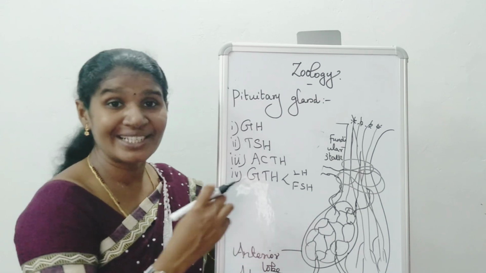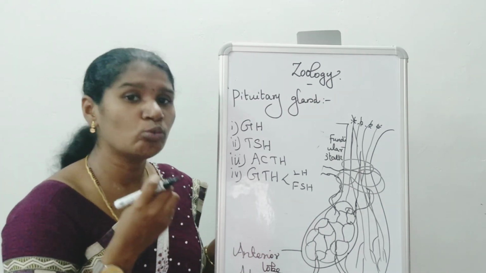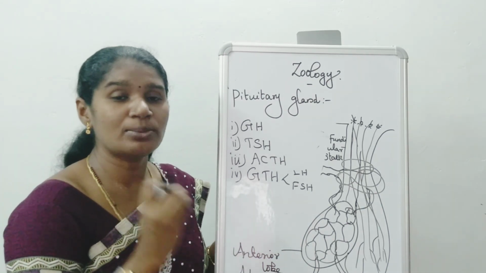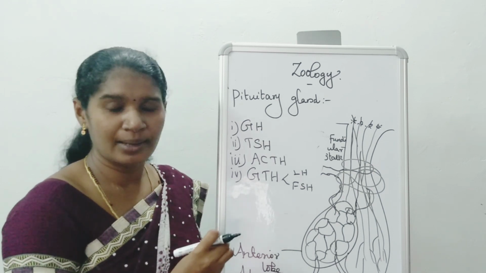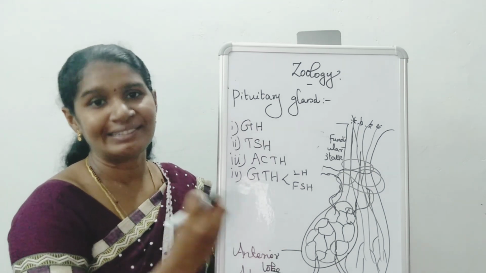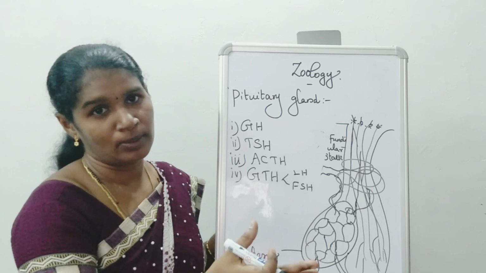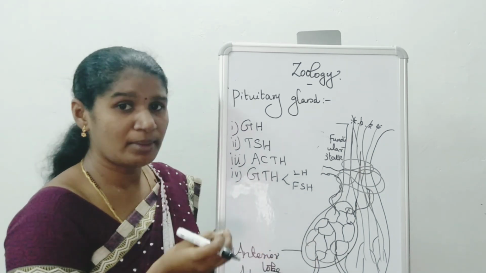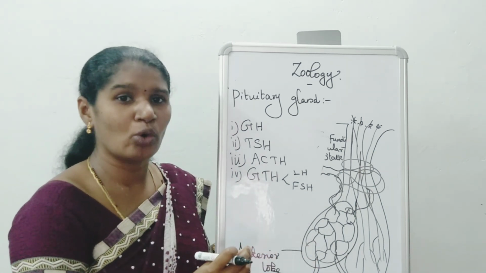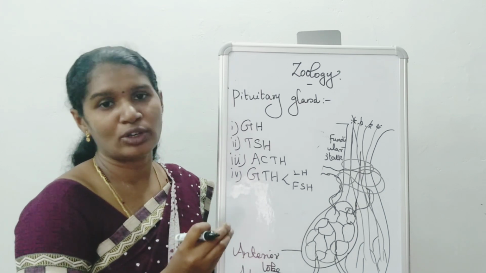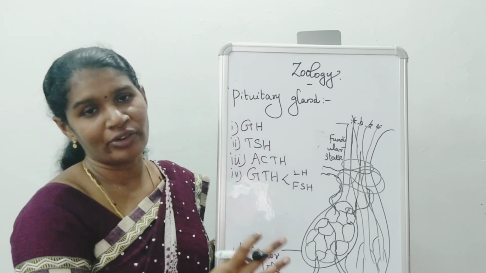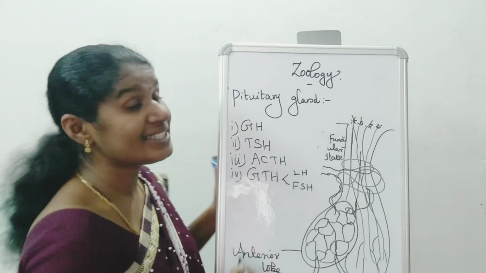Follicle stimulating hormone stimulates the follicles in the male body to produce sperm. At the same time, in the female body, it stimulates the ovary and the ovarian follicle to produce the ovum.